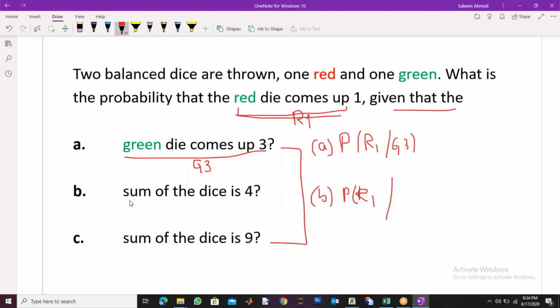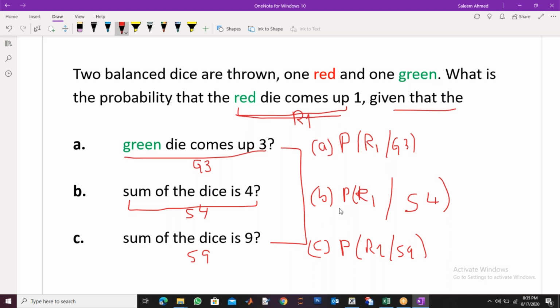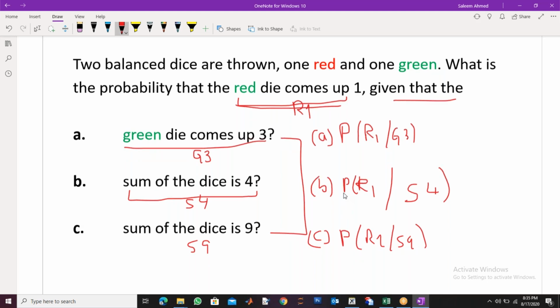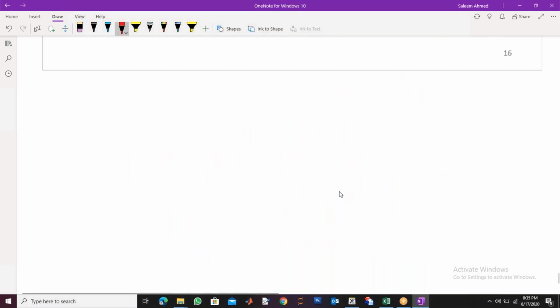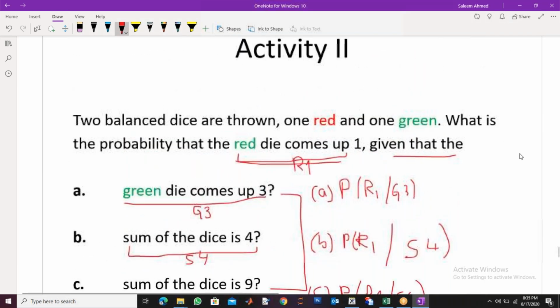But here the given is changed. The sum on the dice is 4. Let's call it S4. The sum on the dice is 4, and in the last part the sum on the dice is 9. So these are three different questions. Probability of red 1 given that the sum is 9. In short, we can use these events. If you make the table of all those as you did in the question here as well.